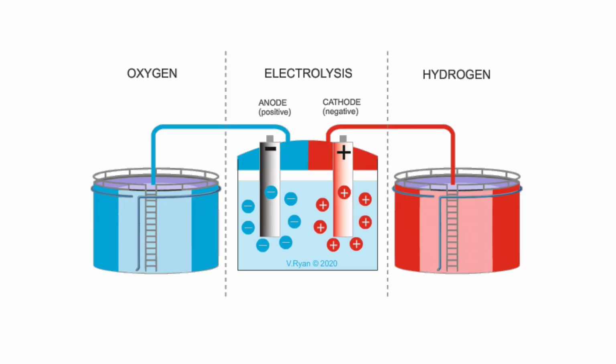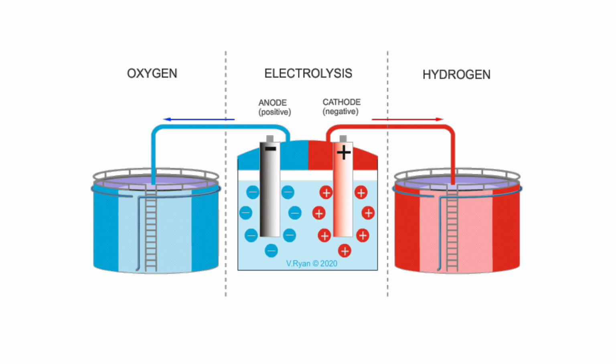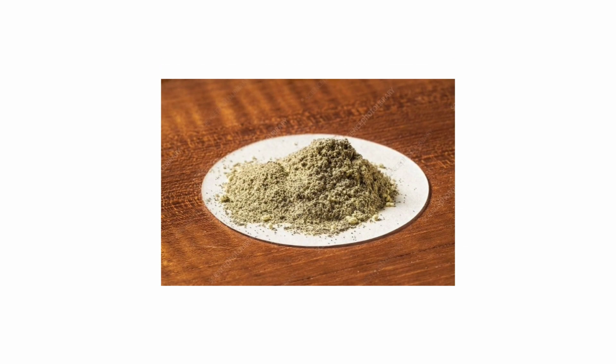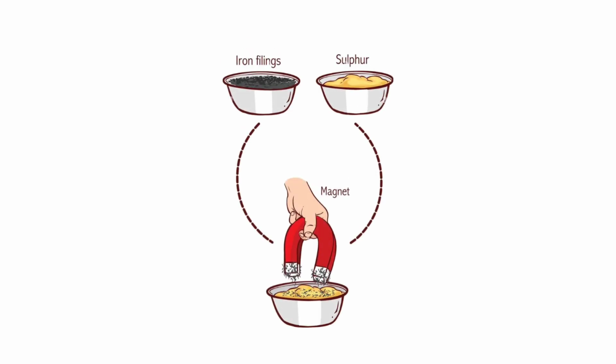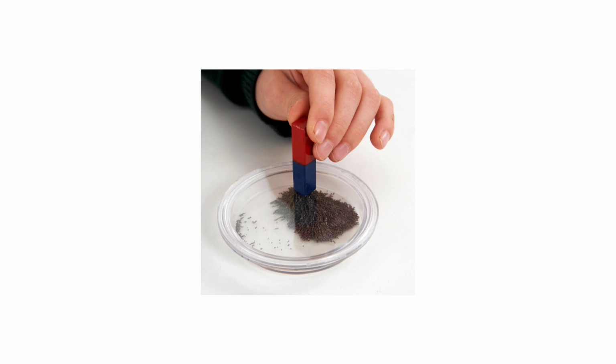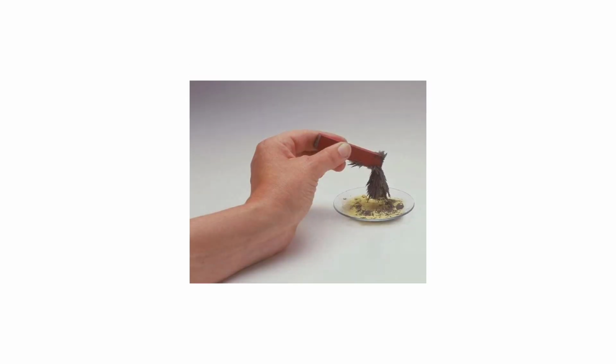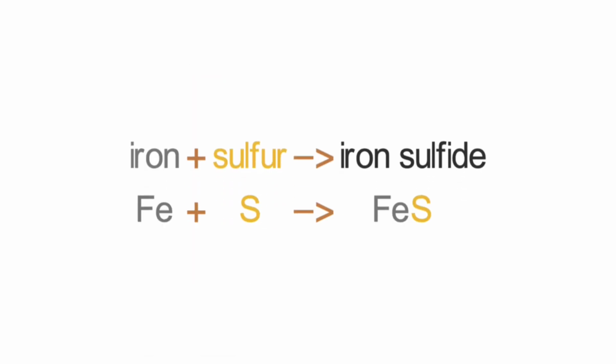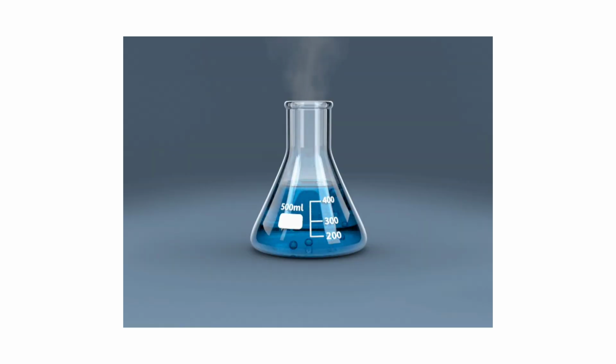But compounds require chemical reactions to break them apart. For example, a mixture of iron and sulfur is quite easy to separate into two elements using a magnet. The iron sticks to the magnet and the sulfur doesn't. The elements in a compound cannot be separated by physical means. To convert iron sulfide into separate samples of iron and sulfur requires chemical reactions.